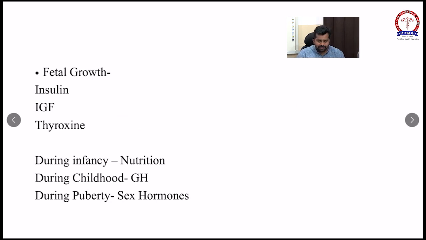This is very important. The closure of the anterior fontanelle is 18 to 24 months.